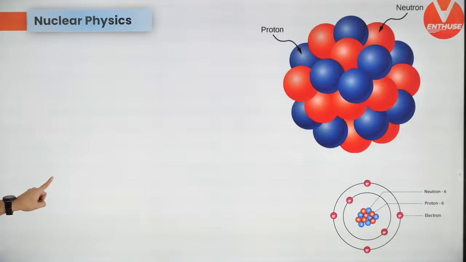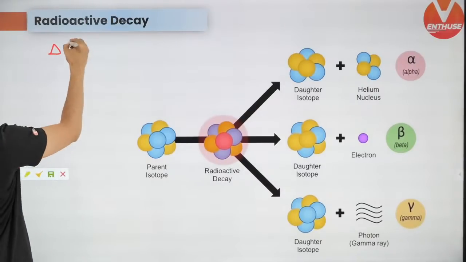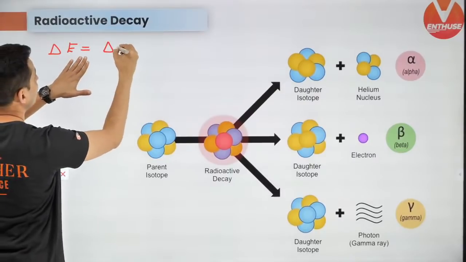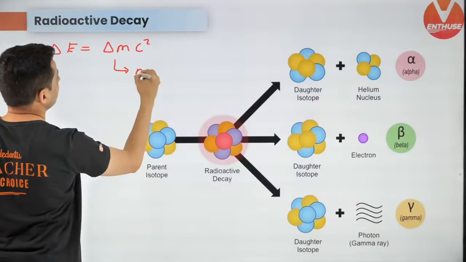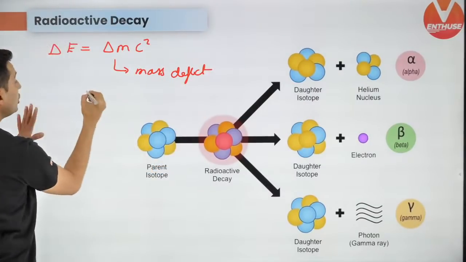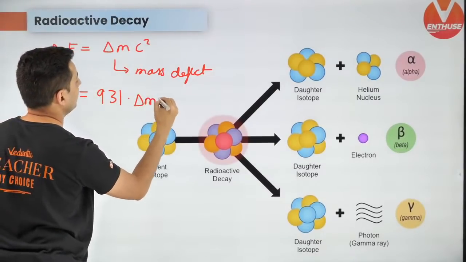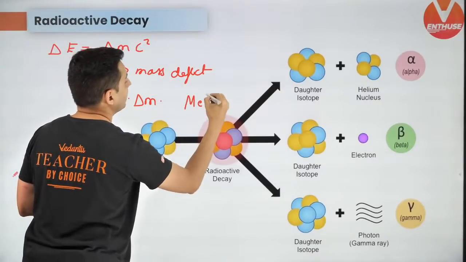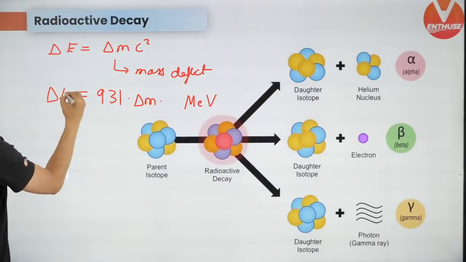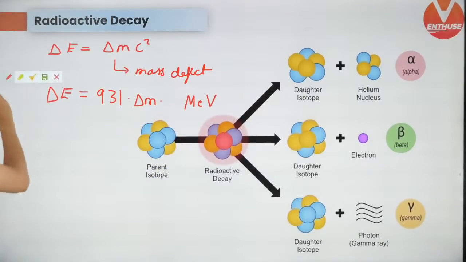Next up, radioactive decay formulas. Let's do this quickly. If there is some mass defect, then the energy can be found using delta m c square. This is how much mass is lost or gained. You can also use this additional formula, 931 into delta m, but this will be in mega electron volt. So this formula also helps if you want the answer in mega electron volt. Keep this in mind.